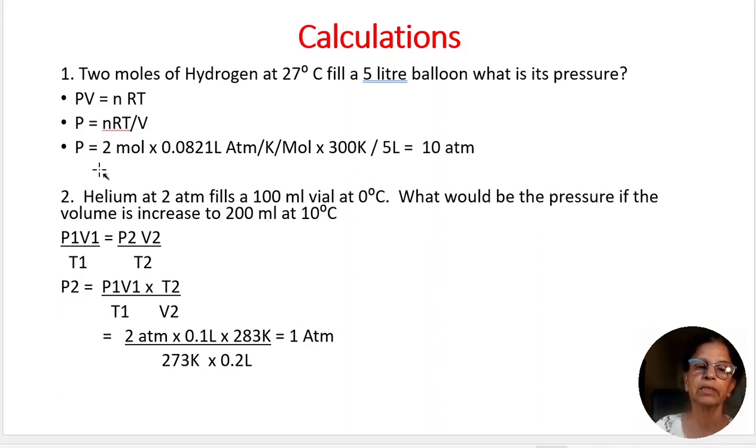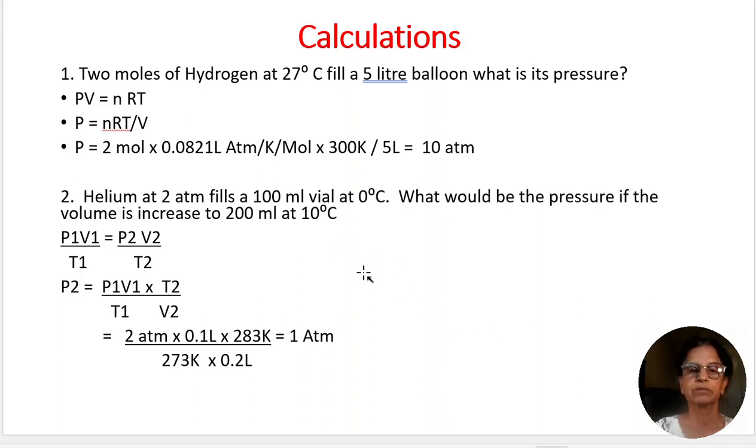P is equal to n is 2, R is 0.0821 liter atmospheres per Kelvin per mole because we are dealing with pressure and volume, therefore this value should be used. And R is substituted, then T is 300 Kelvin and 5 liters is the volume. If we calculate this equation, we get P equal to approximately 10 atmospheres. This is a rounded up value. So like this, the missing parameter can be found out using this equation.